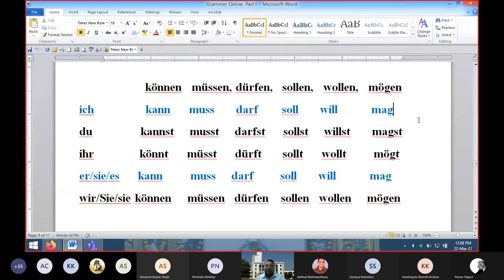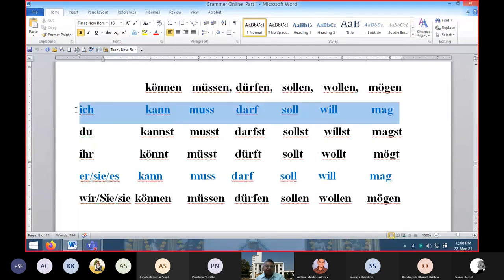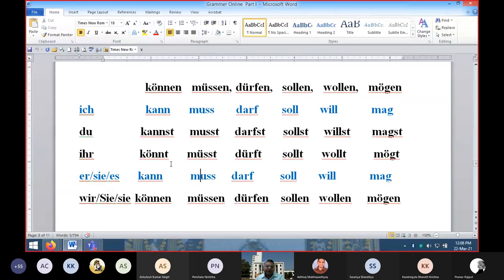You have to remember this, particularly with the third person singular and with the first person, with I and he, she, it. They have different forms and the same form. As you can see, the original form is können, but here it becomes kann, with du the ending as usual, kannst. For ihr, generally we remove en and add t, so here it becomes könnt. And again for he, she, it, it is kann. In plural forms, no problem, we have the same infinitive form. So just keep this in mind.